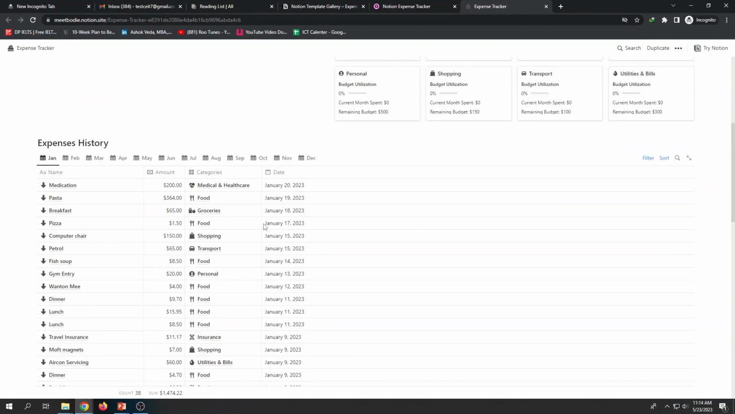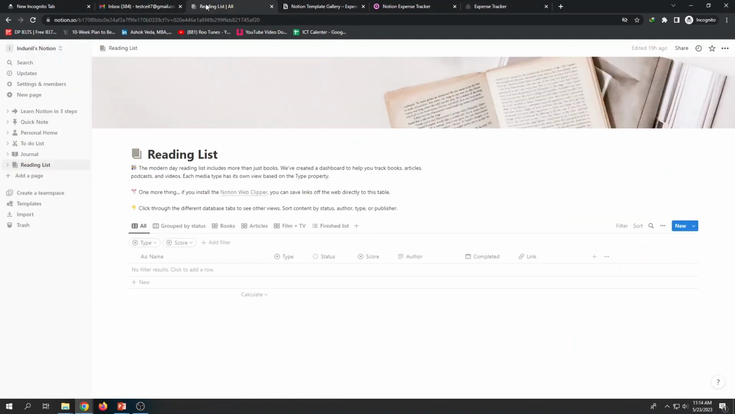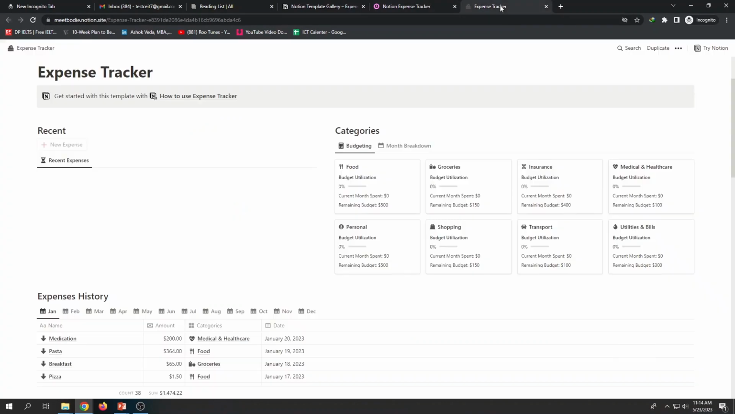The next thing is I want to add this template. Now this is maintaining expenses. They have categorized them into food, groceries, insurance, likewise. That's their design. But I want to get that applied into my Notion package. Now this is my Notion package, Notion setup. I want to get it. So to get it, click on the button to open the template link. Then click duplicate on the right corner to duplicate into your workspace. All right. Now somewhere here we have duplicate. This is a template.